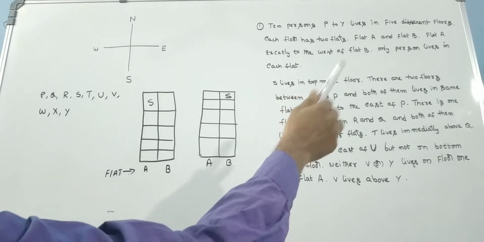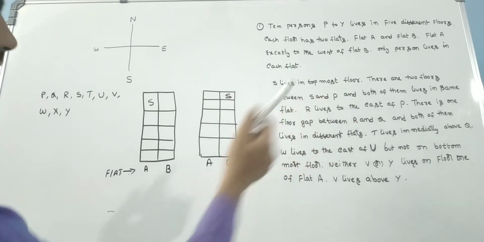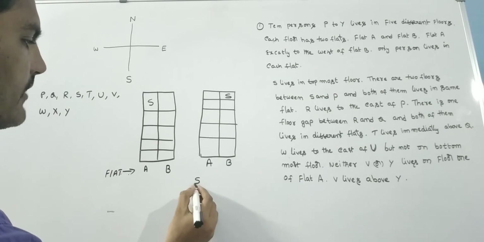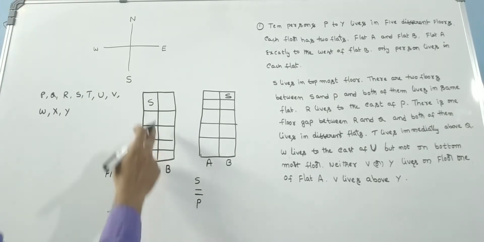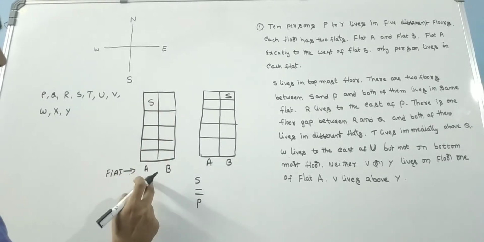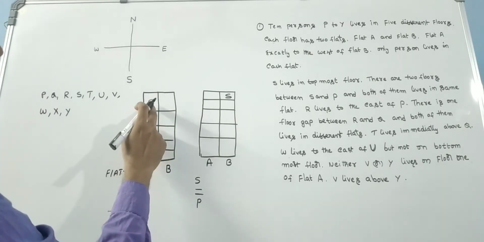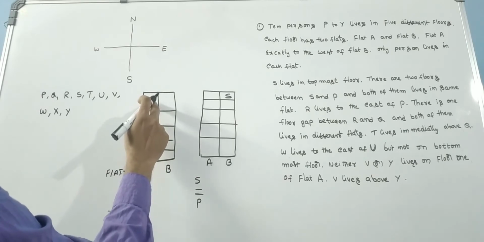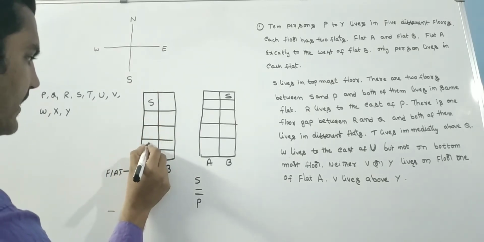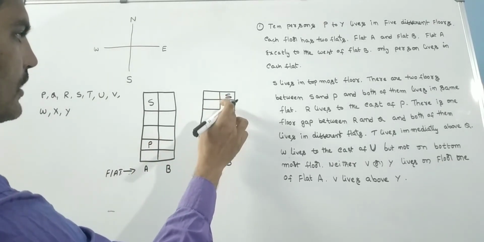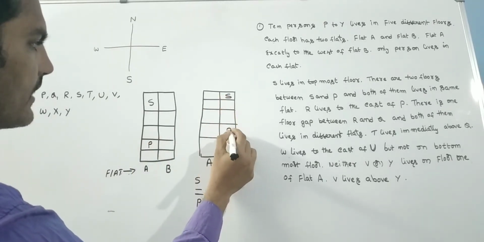Next one: there are 2 floors between S and P. If you take diagram 1, there are 2 floors between S and P, that means 1, 2, so P will come here.